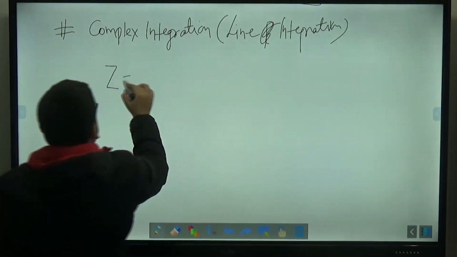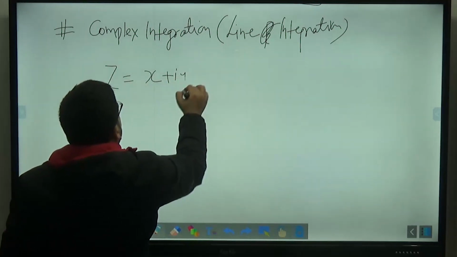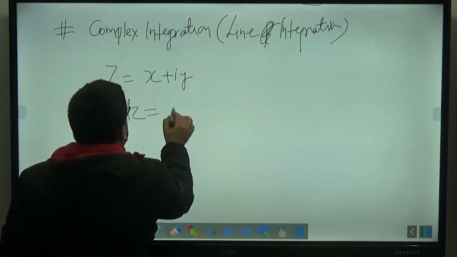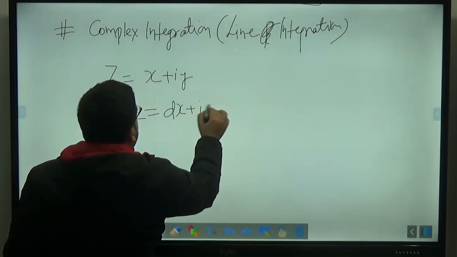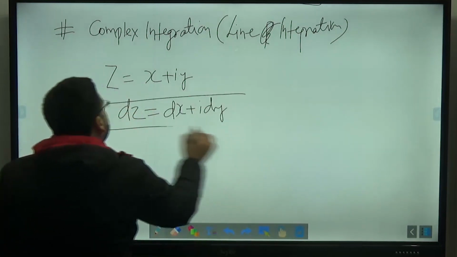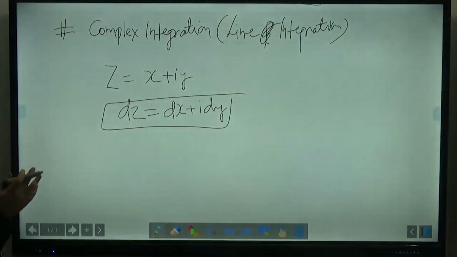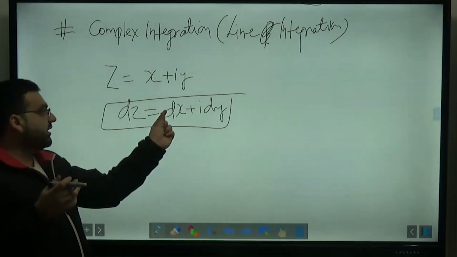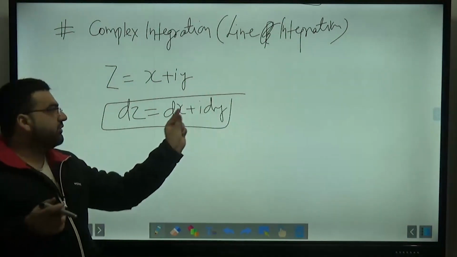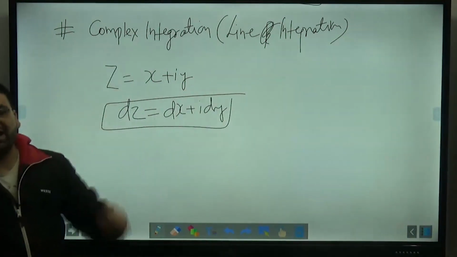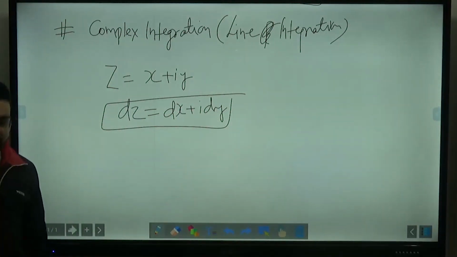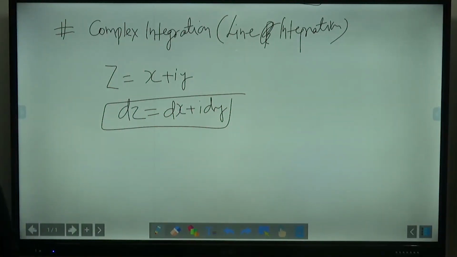So if z is x plus iy, dz will be equal to dx plus i dy, that we already know. If you want to do the integration, either you convert everything into x or you convert everything into y, and then you go as per the limits, you will get the answer. So that is what we have discussed already.